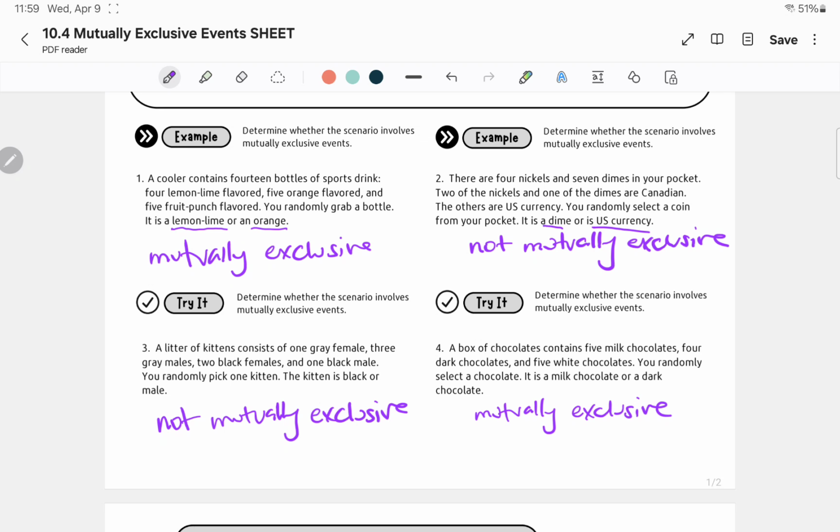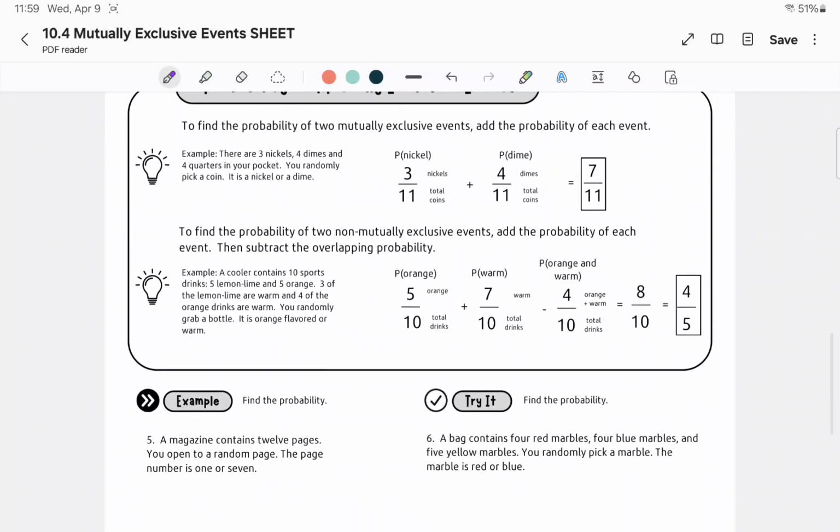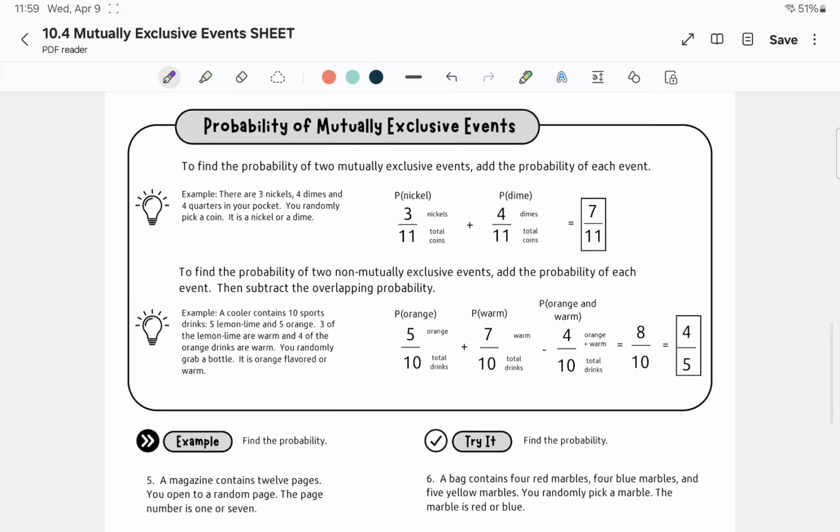Okay, and the reason why we have to identify these things first is because we solve the problems in a different way. If they're mutually exclusive, if they're totally separate, it's a little bit easier to solve the probability. If they're not mutually exclusive, if there's some sort of overlapping, if it can be both, then we have to figure out the probability in a slightly different way. So let's look at that on the back page. I know in the last lesson I said we could skip it, but let's stop and look at it.